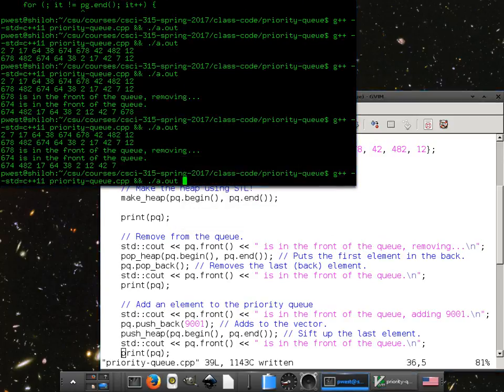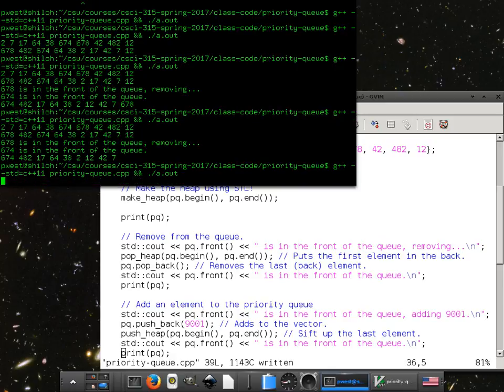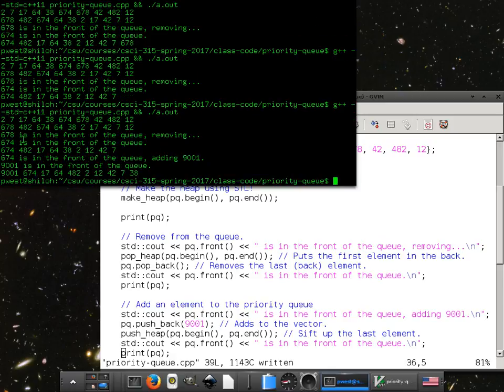All right. Everyone good with me so far? Good. So, 674's in the front of the queue. Adding 9,001, 9,001 is now in the front of the queue. 9,001 got shifted up there. 674 got pushed down. Looks like 482 got pushed down to here, which replaced 38, and the 38 got pushed to the back.